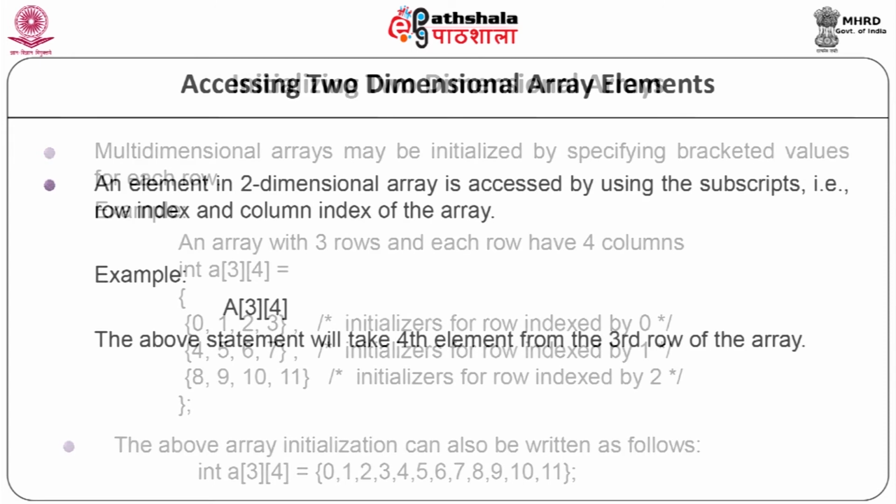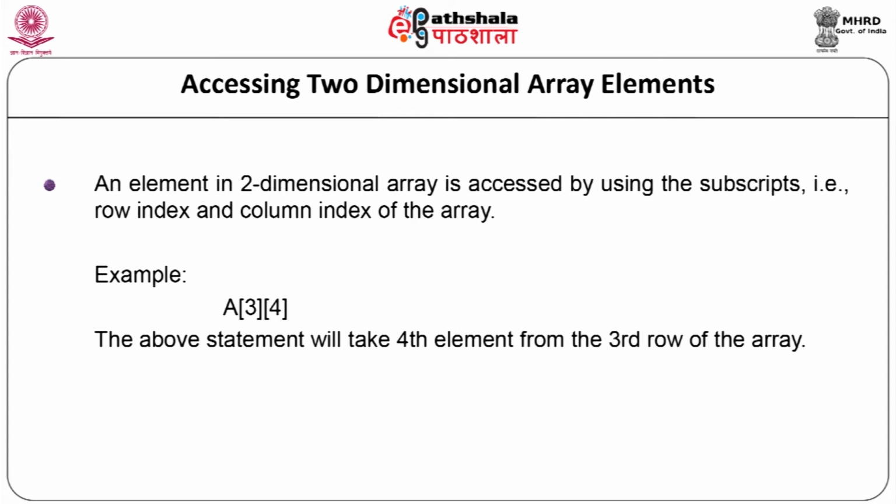Now let us see accessing two-dimensional array elements. An element in a two-dimensional array is accessed by using subscripts, that is the row index and column index of the array. Example, int val equal to a[2][3]. The above statement will take the 4th element from the 3rd row of the array.